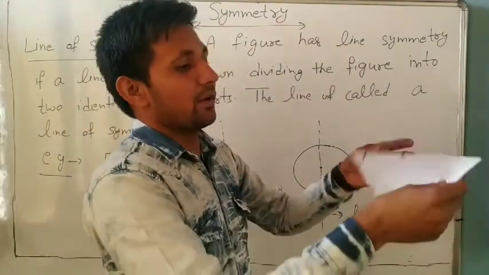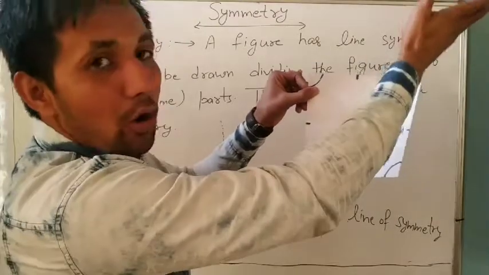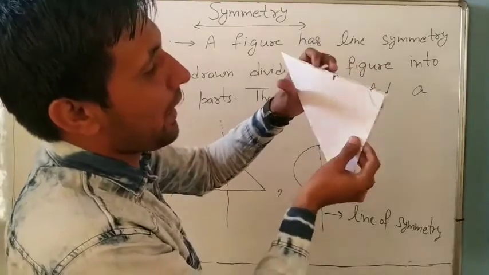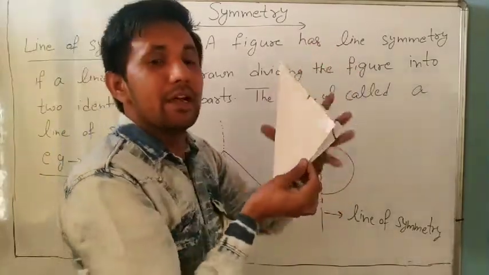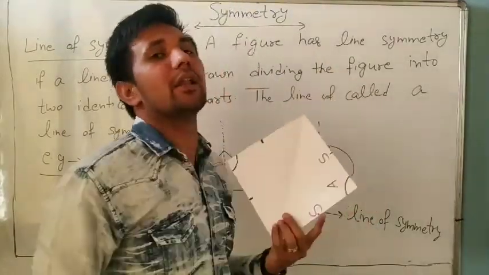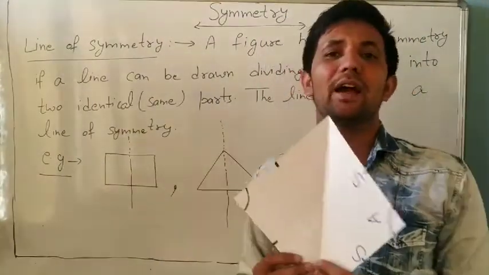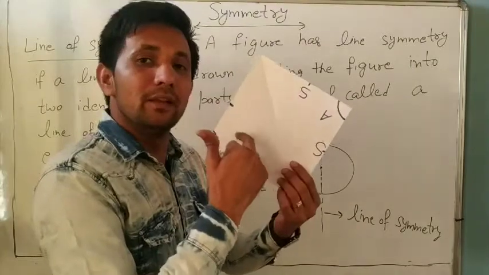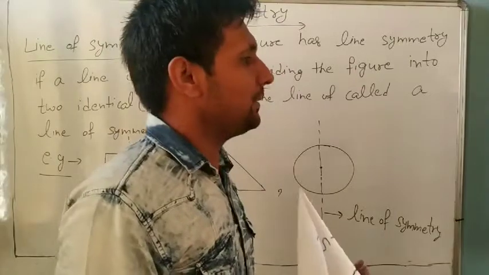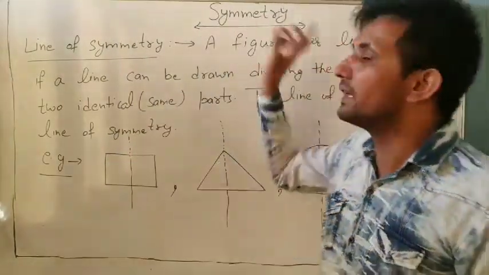it is a square. Everyone knows it is a square. If I fold this square along its diagonal, its two parts cover each other completely. It means this figure, the square, is symmetrical. Symmetrical means if any figure has balanced proportion. Understand? There are many examples in our school, also in daily life, which are symmetrical.